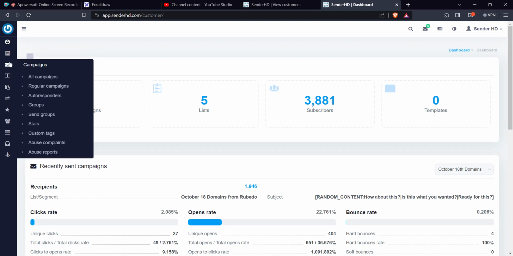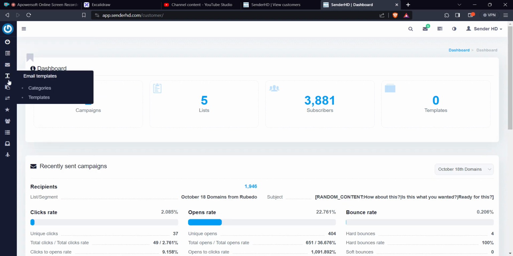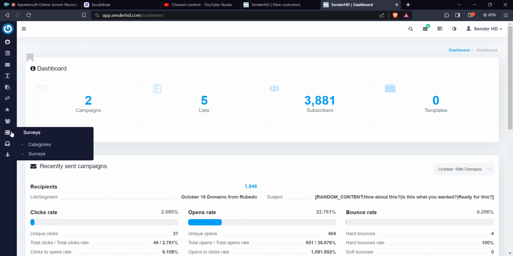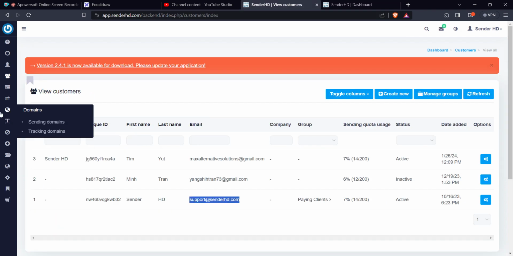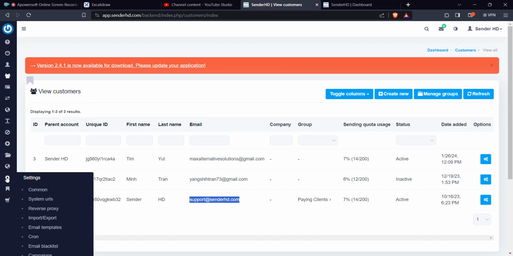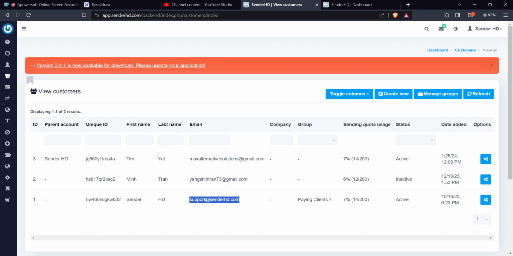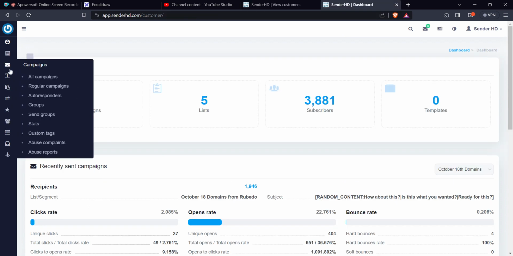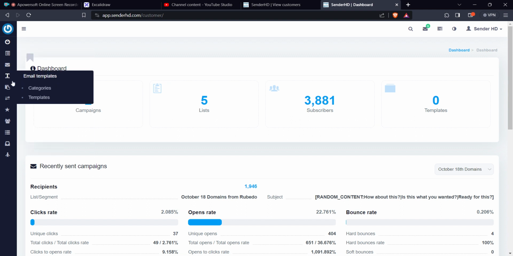If you check the different parameters here, you will realize that they don't have access to everything. They don't have access to the settings of the platform. They don't have access to all the other backend elements that we have seen when you come here. Here is where the customer is accessing this. So this is how the customer dashboard looks like.